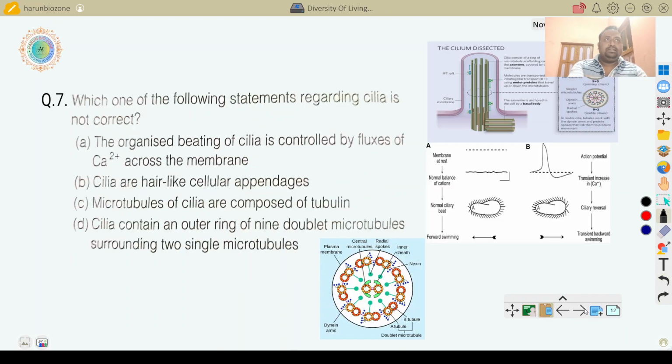So, let me explain. This is cilia, and this internal arrangement of cilia microtubules looks like this: this is the outer 9 microtubules, this is alpha microtubule, beta microtubule, this is dynein protein. Dynein protein carries ATPase. This ATPase converts ATP into ADP, and from that ATP the energy is used for the movement of cilia.